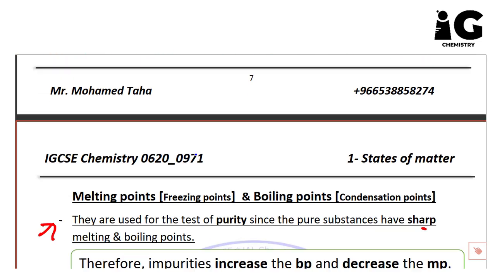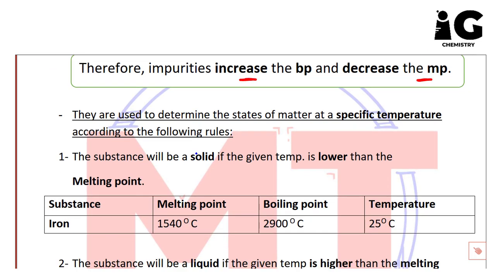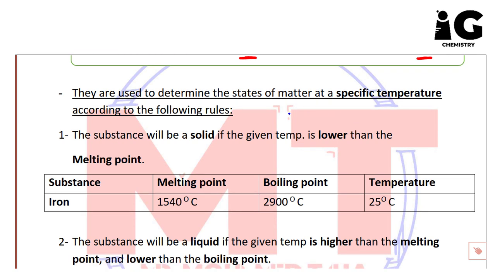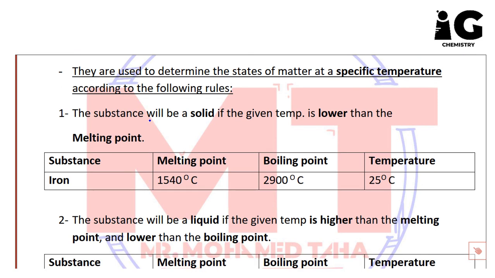Second point for melting and boiling points: we use them to know the physical state of a substance. So we have three rules now to know how we can determine the physical state of any substance. So here, guys, in rule 1,